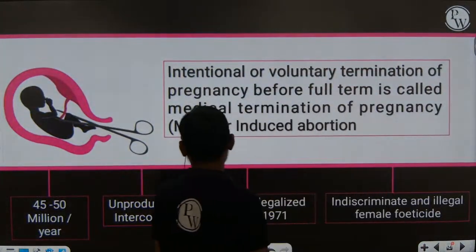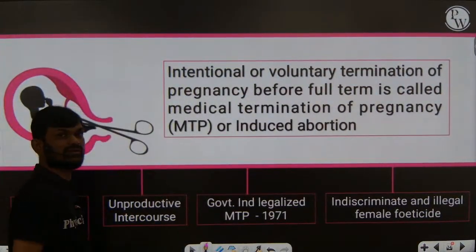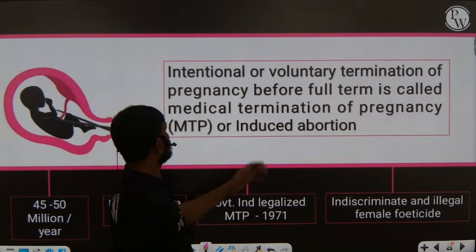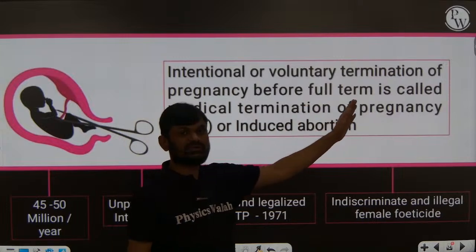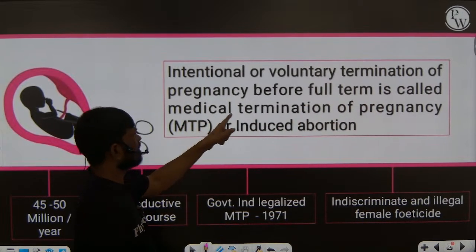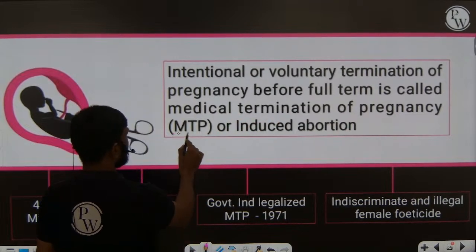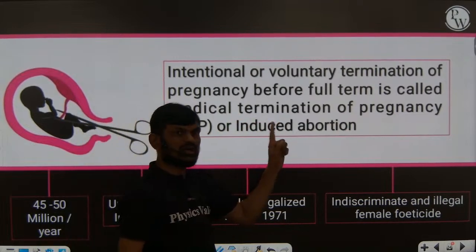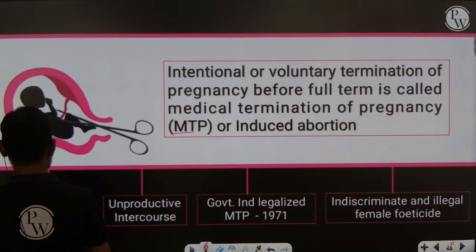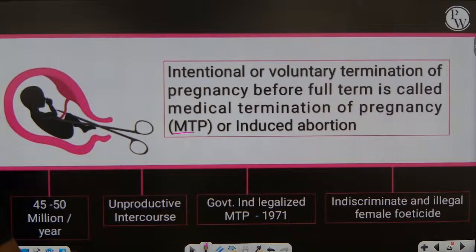Next, medical termination of pregnancy. The intentional or voluntary termination of pregnancy before its full term development is called medical termination of pregnancy, MTP, or induced abortion. Okay.